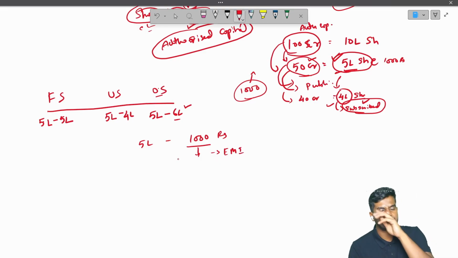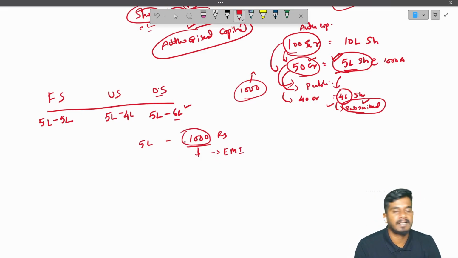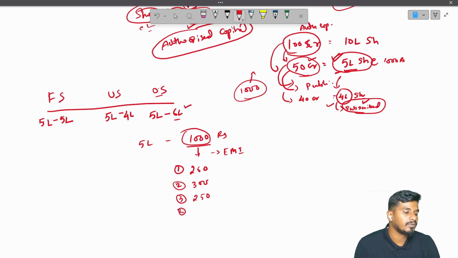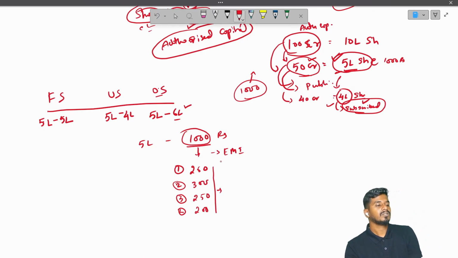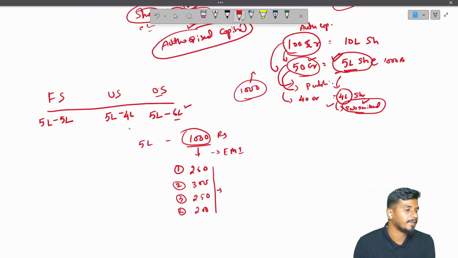The company said, we don't require 1,000 rupees at a time. We will collect it as EMI. Let us say the first EMI they collected 250 rupees. At the second installment, they collected 300 rupees. Third installment, they collected again 250 rupees. And the fourth installment, the remaining 200 rupees, they collected. So like this, they will collect. Correct. So here, the catch is how it can be under subscription, over subscription. That is the point.